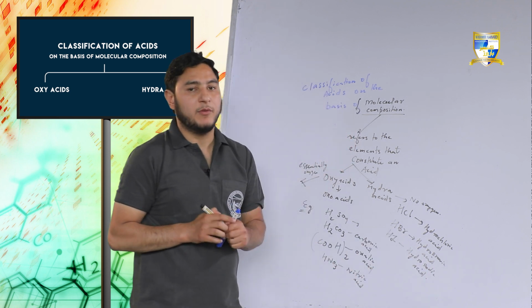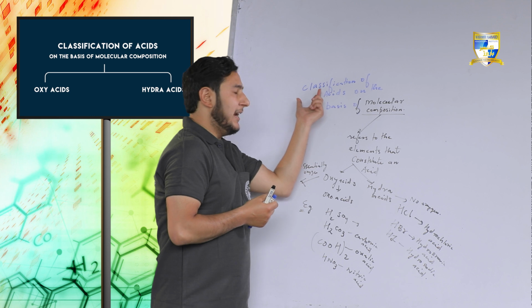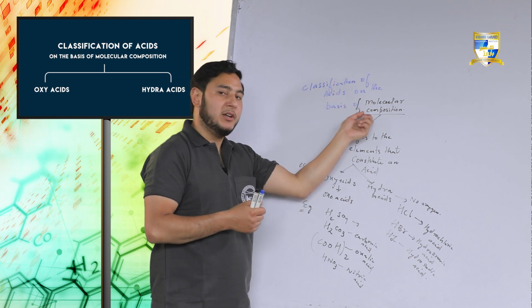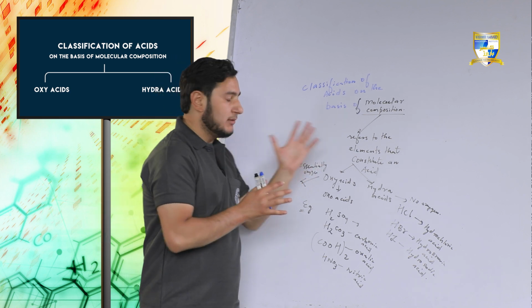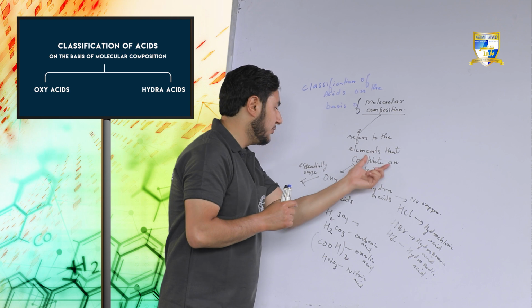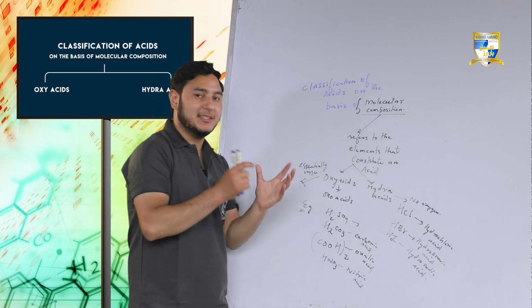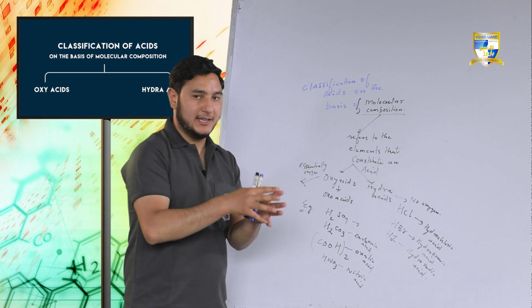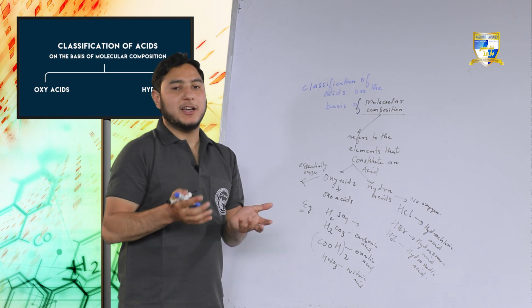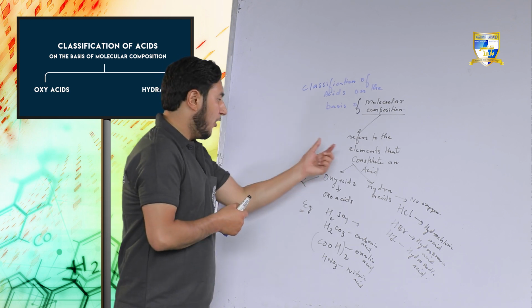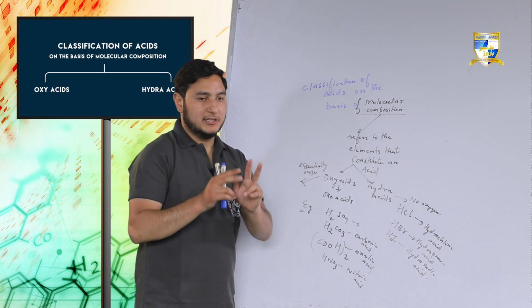I am repeating from the very beginning. We are studying the classification of acids on the basis of molecular composition. By molecular composition, we mean the elements that constitute an acid, that is, what are the elements that are present in a particular acid. On this basis, acids are classified into two types.